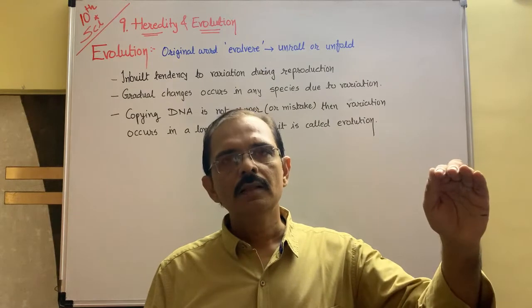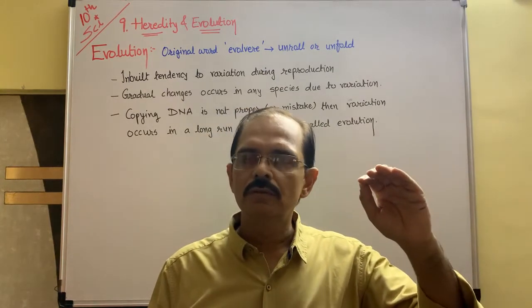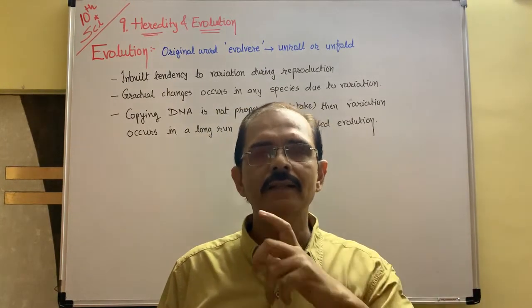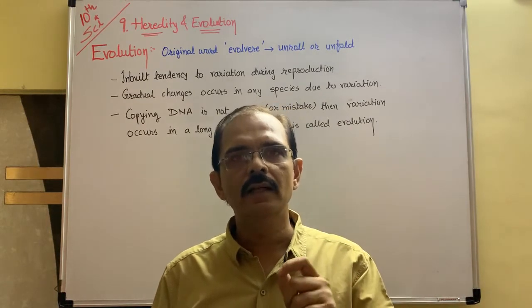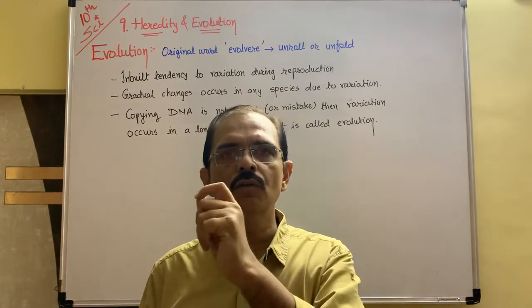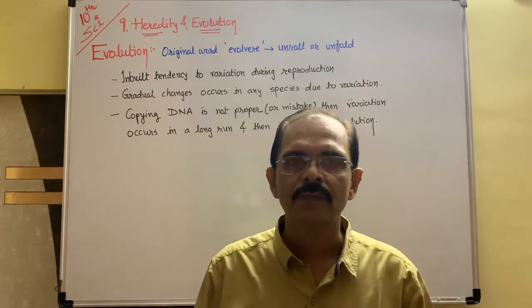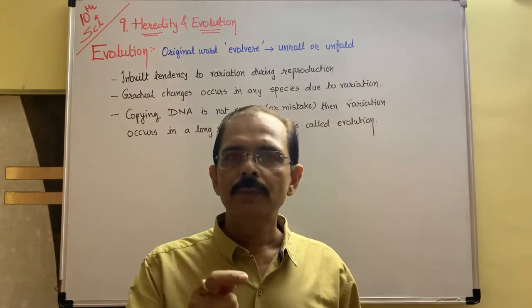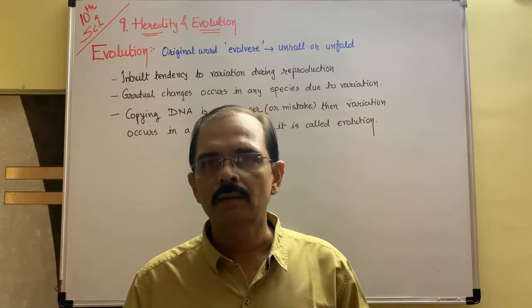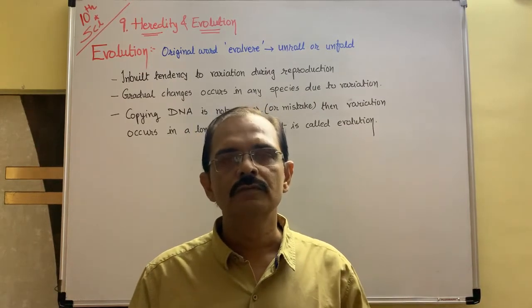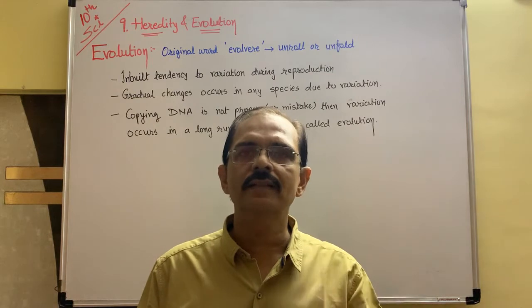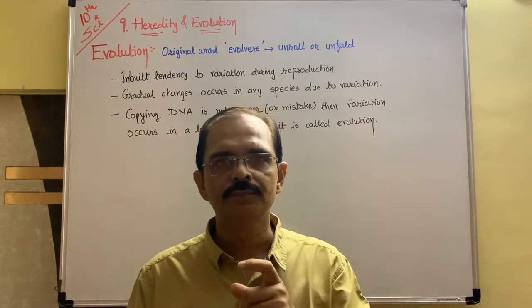The people use one insecticide known as DDT, dichloro diphenyl trichloroethane, the full form of DDT. Don't worry, this is for your knowledge. So people used to kill these mosquitoes with the help of this insecticide known as DDT.